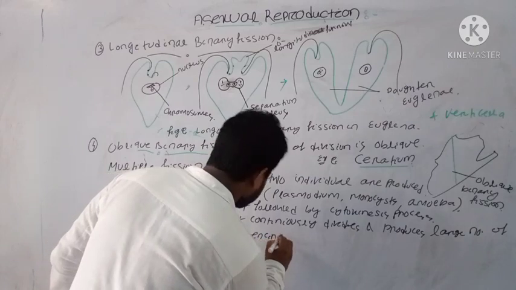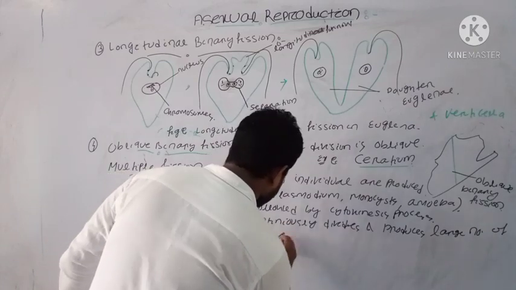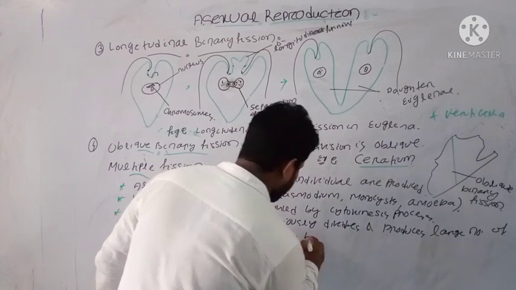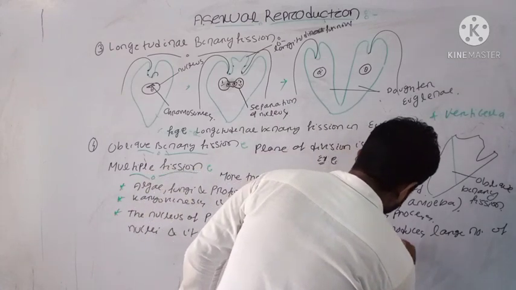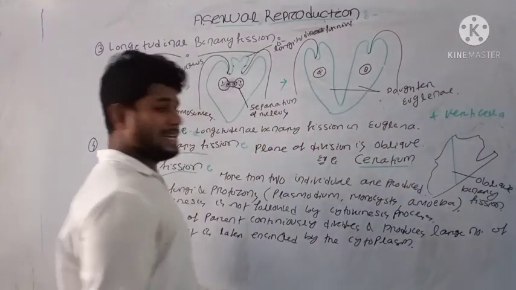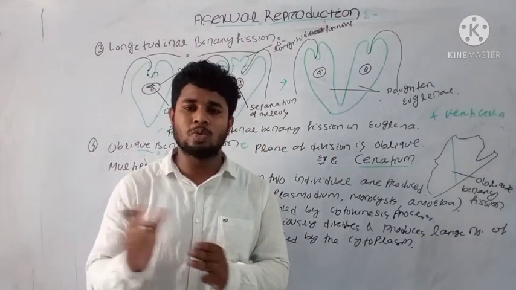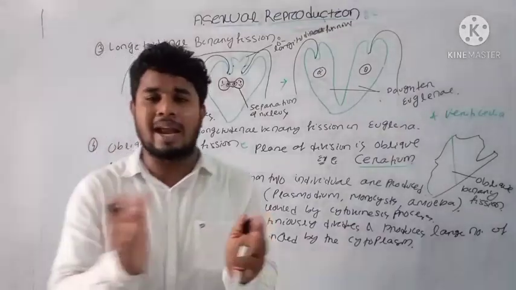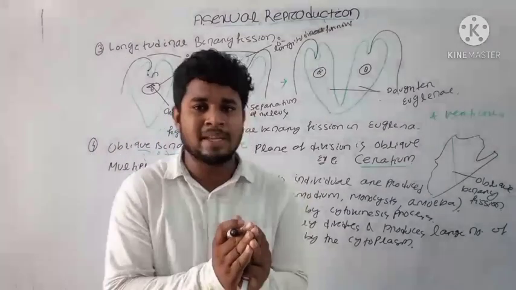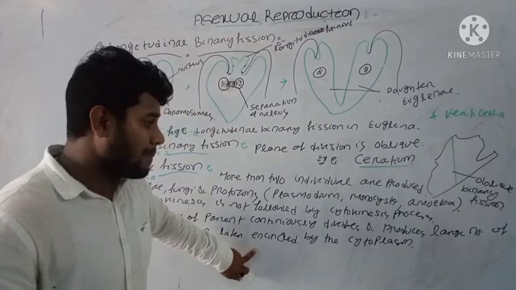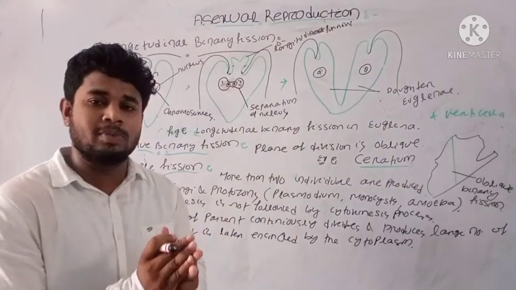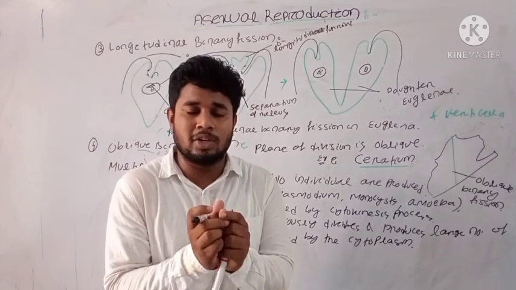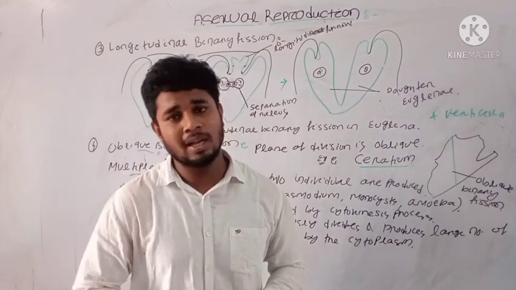encircled by the cytoplasm. Initially the nucleus divides into many parts and there is production of a large number of nuclei inside the parent cell, and after a long time the cytoplasm divides, and each cell containing a nucleus will be encircled by cytoplasmic content.